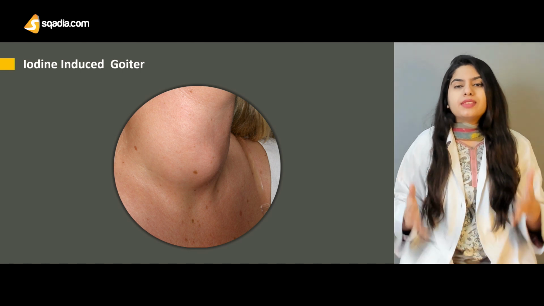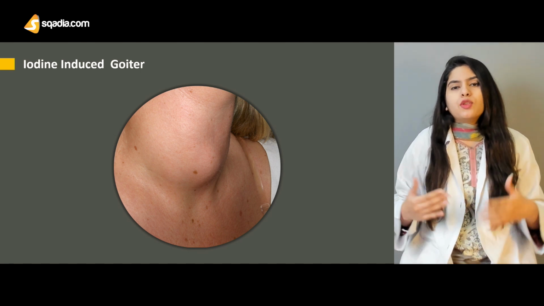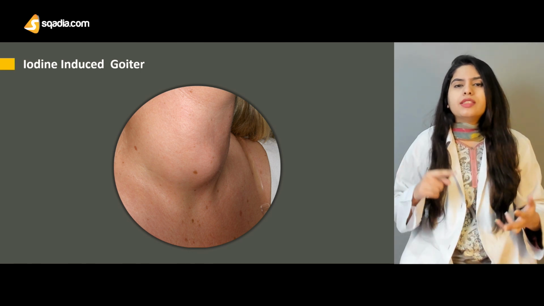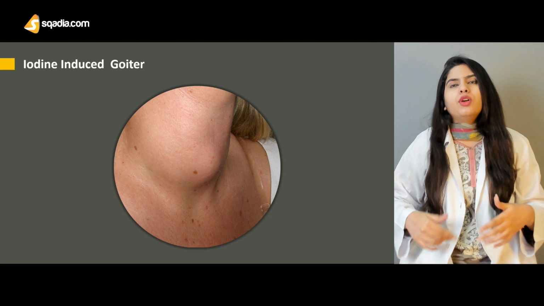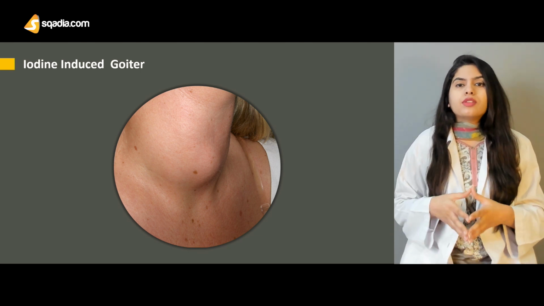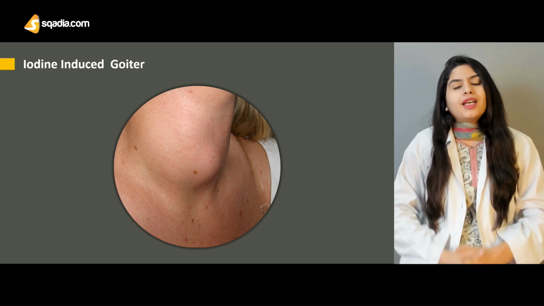So these are some basic causes that can cause the goiter: the decreased level of iodine, increased level of iodine, and some anti-thyroid drugs that are used to treat other diseases, but as a side effect, they are causing a decrease in the level of the thyroid hormone.